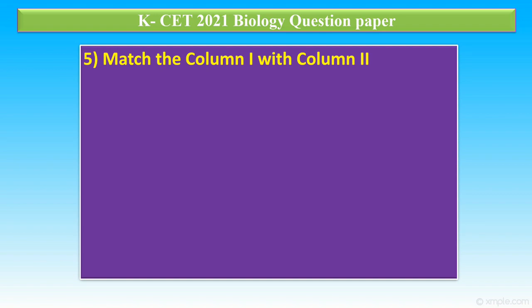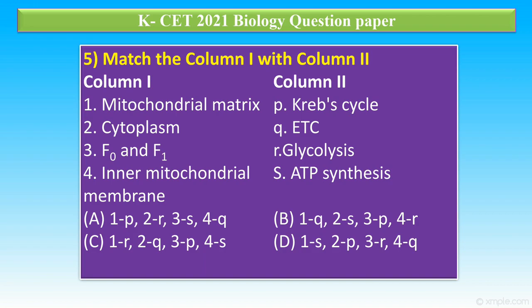Question number 5. Match column 1 with column 2. Column 1: 1, mitochondrial matrix; 2, cytoplasm; 3, F0 and F1; 4, inner mitochondrial membrane. Column 2: P, Krebs cycle; Q, electron transport chain; R, glycolysis; S, ATP synthesis.